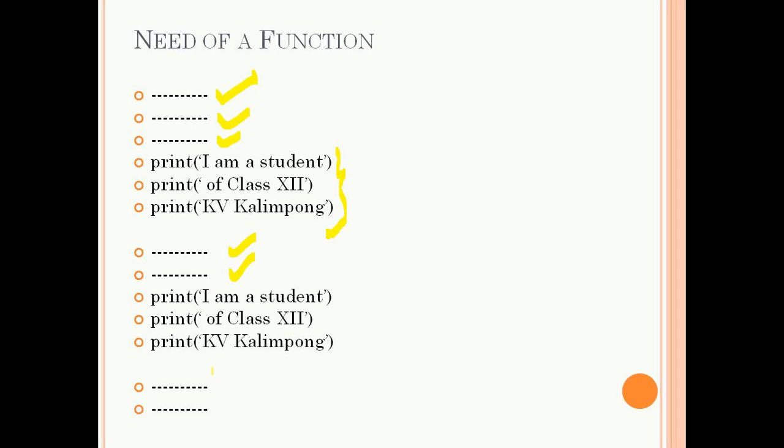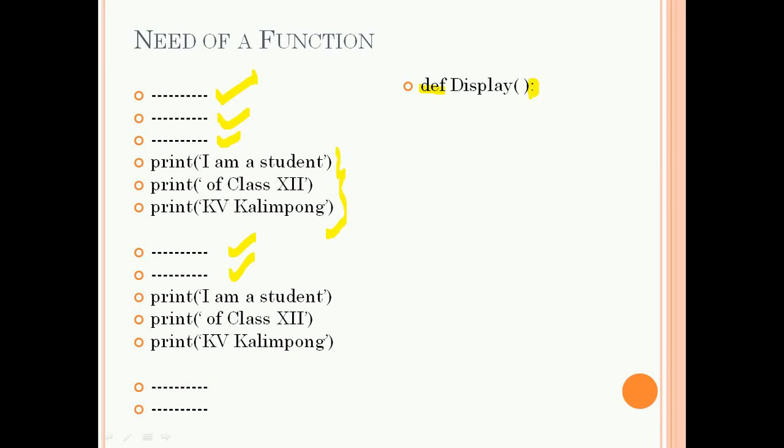Now, instead of writing the same print functions repeatedly, we can define a function using the def keyword. Whenever you are writing a function, you must write this keyword def, then the name of the function, then within parenthesis you can give input to the function, and after that you have to use this colon.